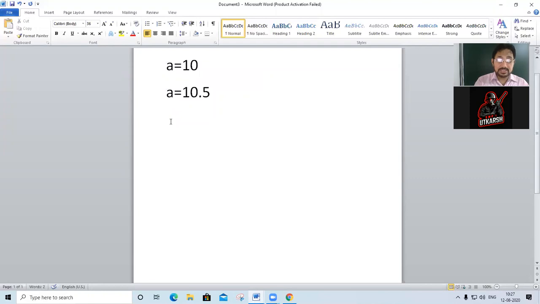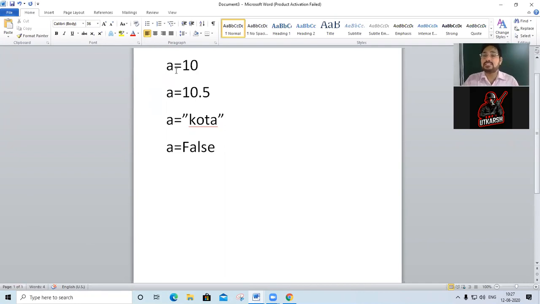I can also write a equals "quota". Now here a is a string. Now the variable is same. a is same. It is having numeric, that is integer value, floating value, now string value. If you want to give a equals True, False, anything, you can give. Now the nature is changed to Boolean. It means the variable is dynamic. It is changing its property.